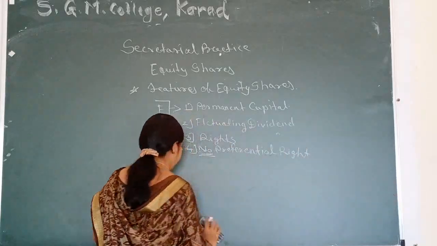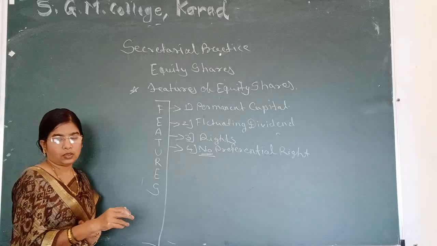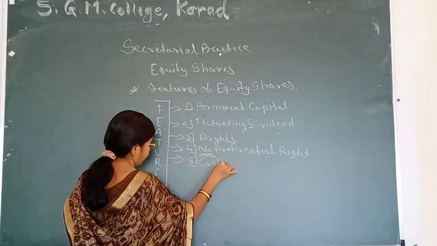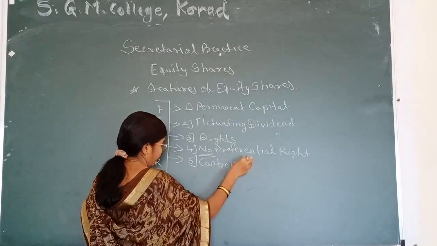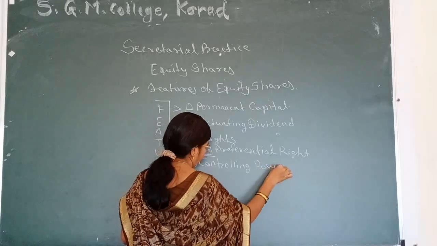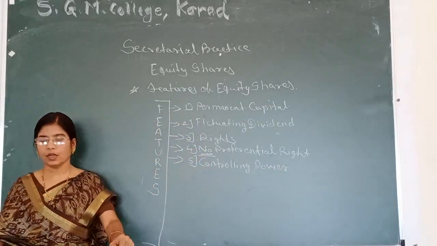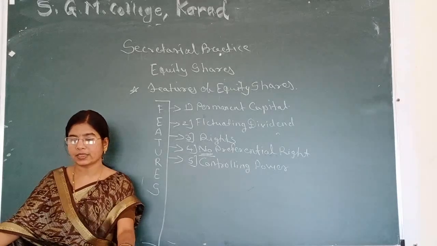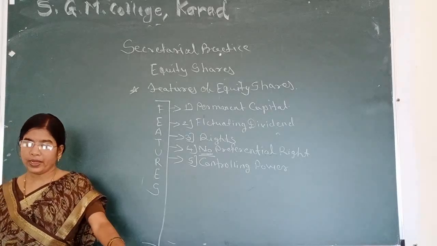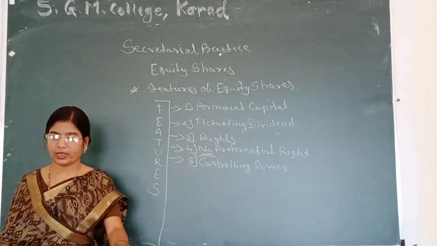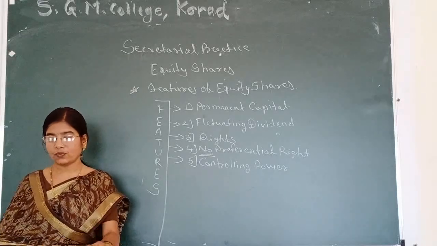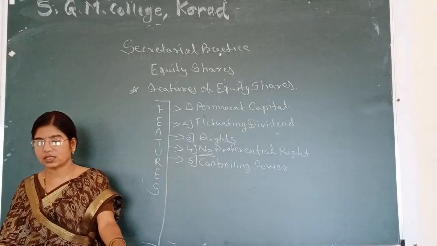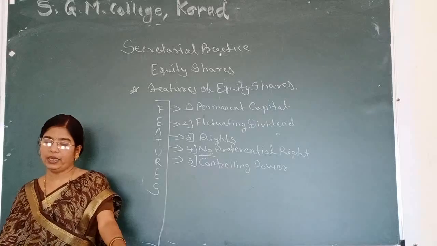Next feature, the fifth feature, is controlling power. The controlling of the company is vested with the equity shareholders. They are often described as real masters of the company. It is because they enjoy exclusive voting rights. The Act provides the right to cast vote in proportion to shareholding. They can exercise their voting right by proxies without even attending meeting in person.